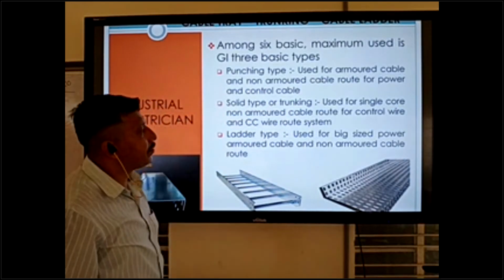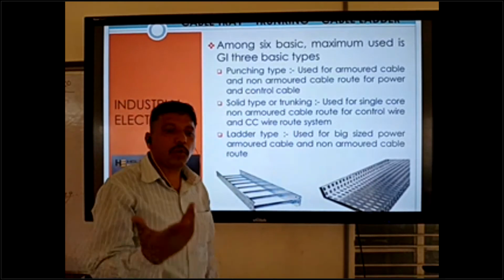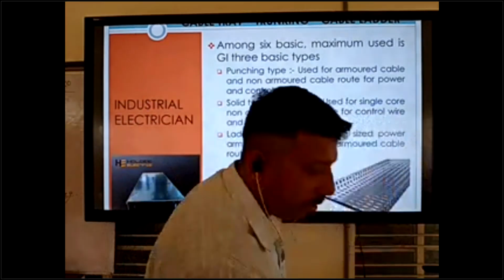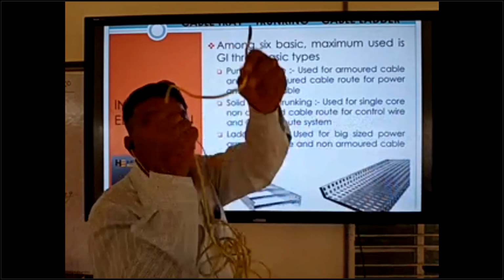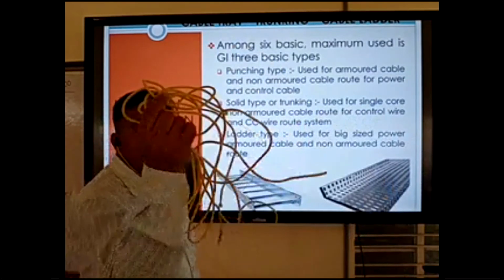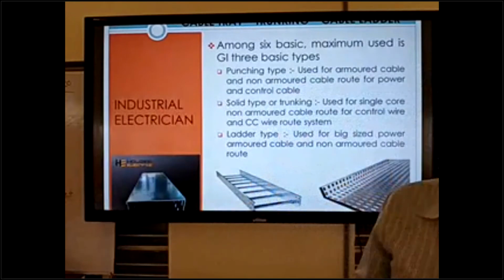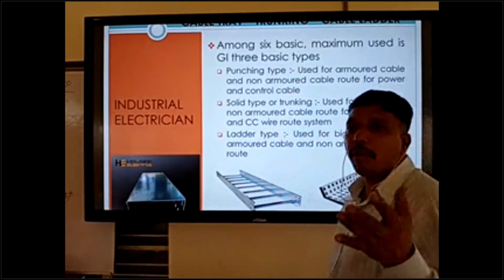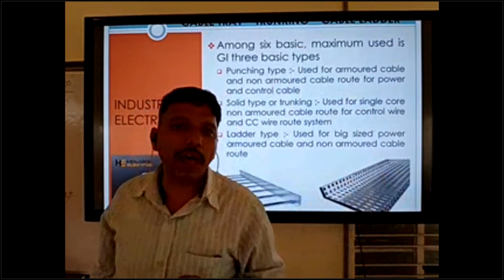Solid type, you can see, is used for single core non-armor cable. This is single core non-armor flexible cable. You see, it is flexible loose cable. These types of cable you can call wiring cable. Examples of wiring: lighting wiring, fan wiring, power socket wiring.